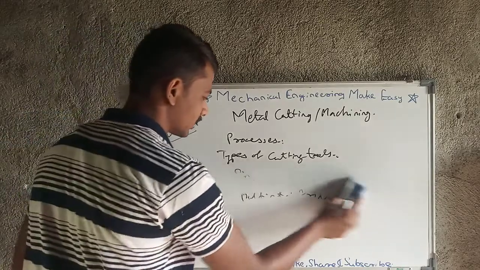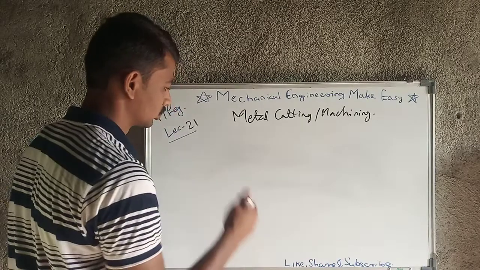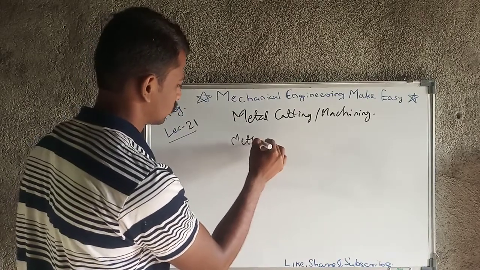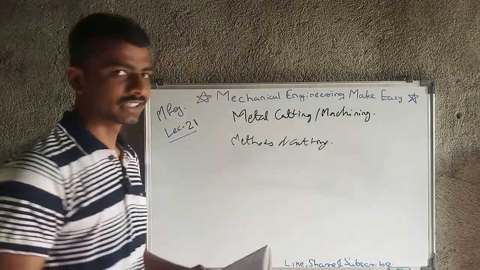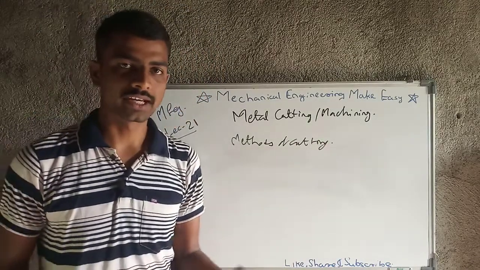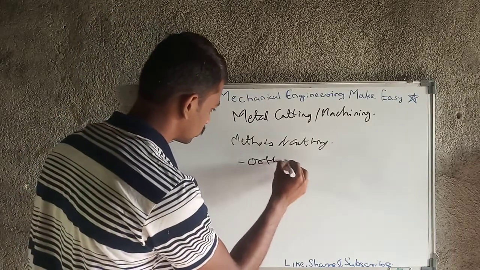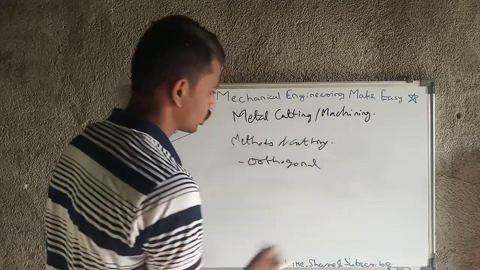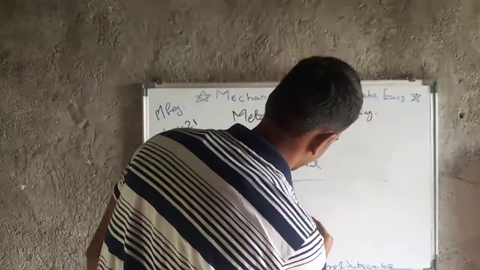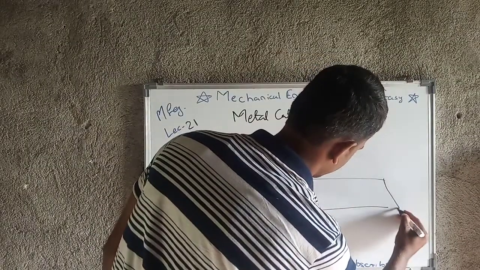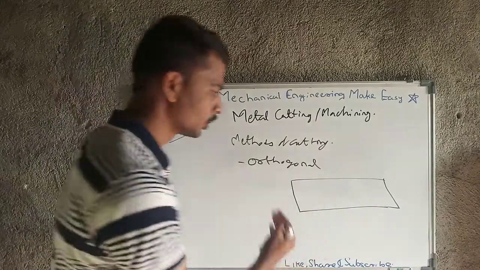Then there are methods of cutting. Different methods of cutting are there. Majorly there are two types. One is orthogonal cutting and another is oblique cutting. What is orthogonal? For example, this is one workpiece from which we are going to remove the material.